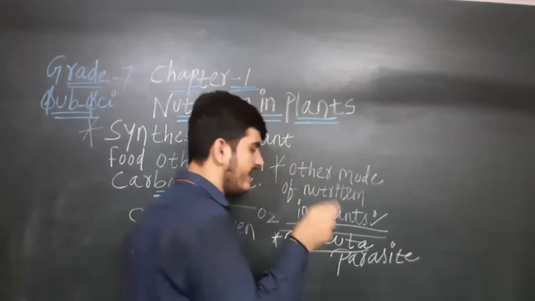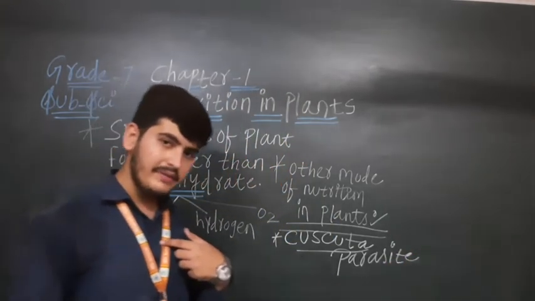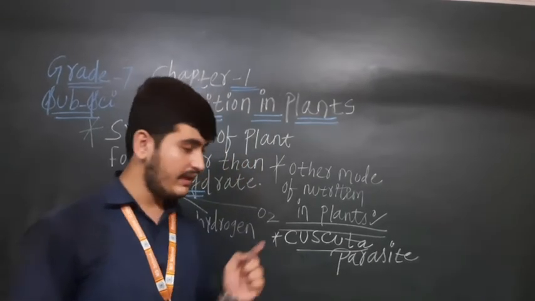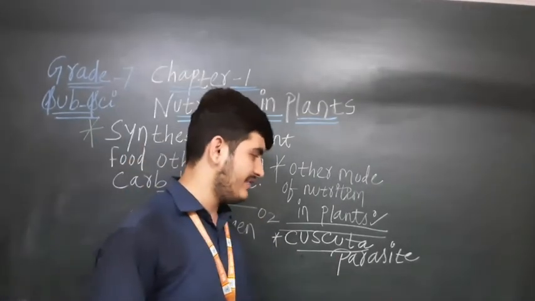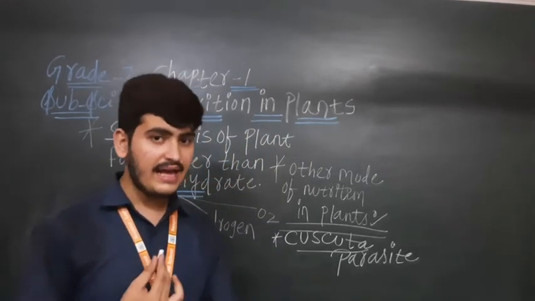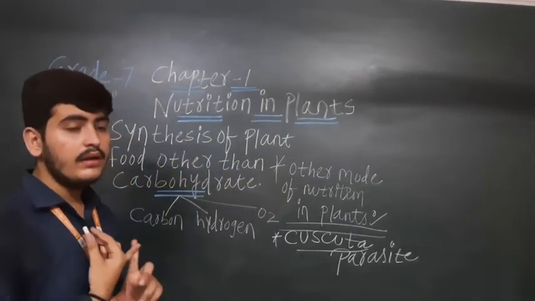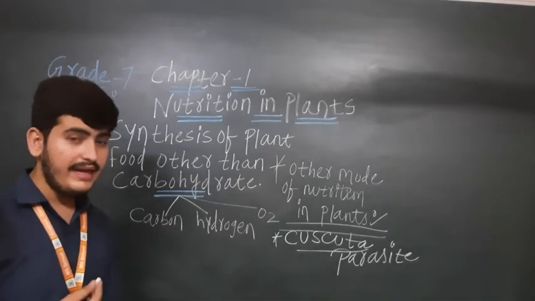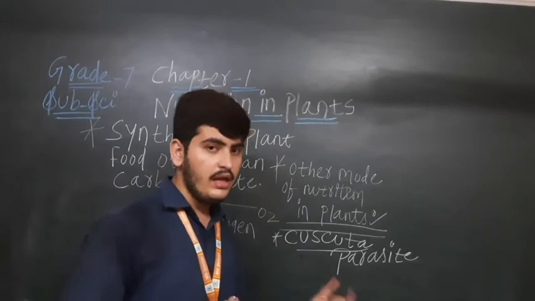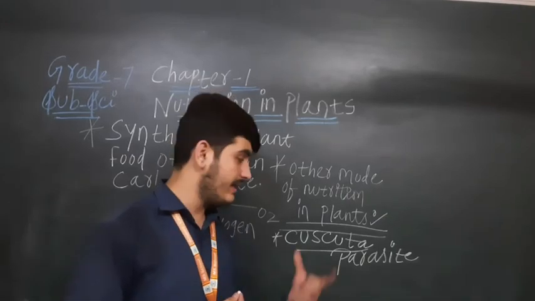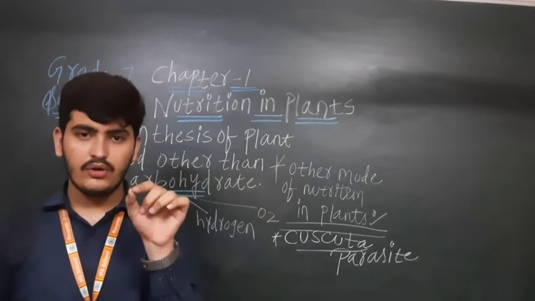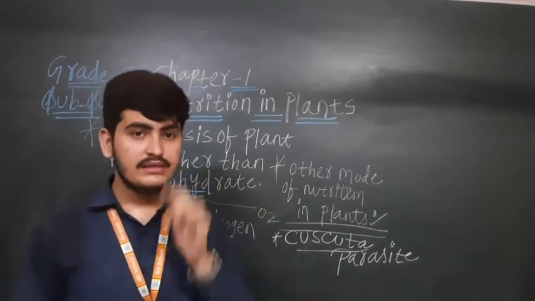Now you have to think कि yes, we human beings and the animals are also parasite or not. This is your homework. I have told that cascada is a parasite. Now you have to think whether we human beings and animals are parasite or not. As the cascada is also dependent for the nutrition, we are also dependent for the nutrition. Here cascada is called a parasite. तो क्या हम भी parasite हुए बेटा? Just think about this and let me know in the online session.